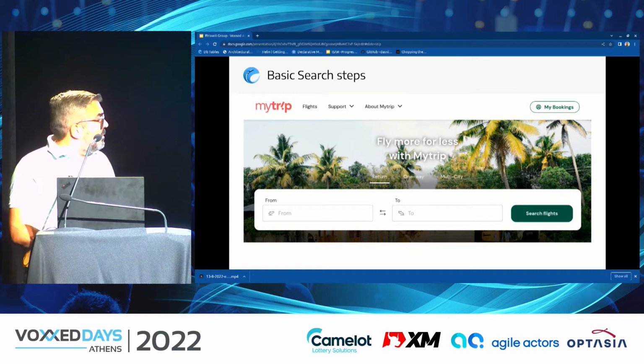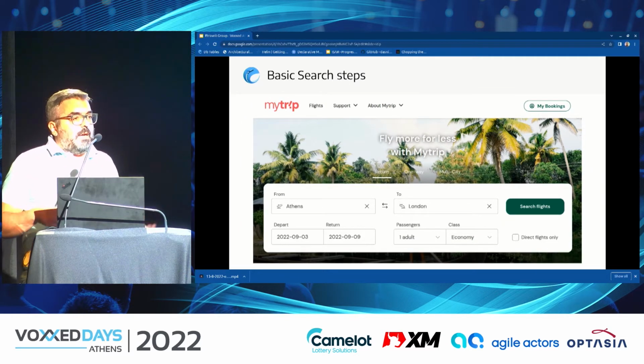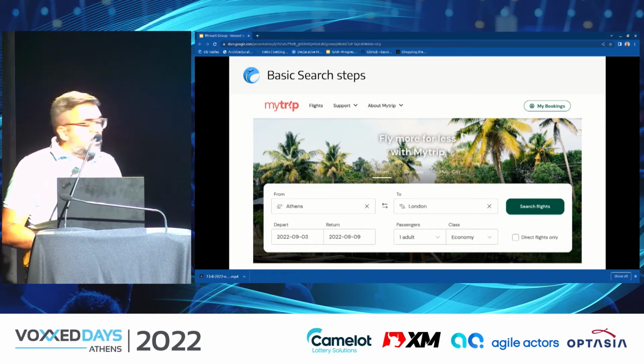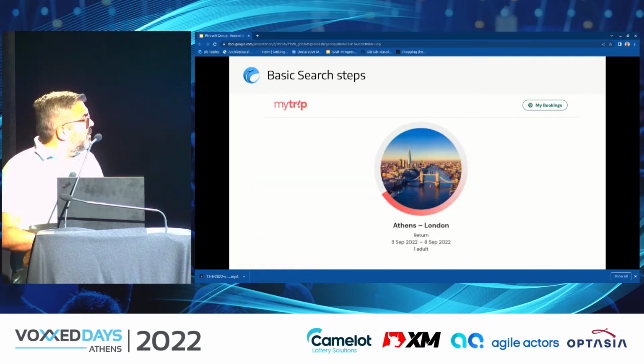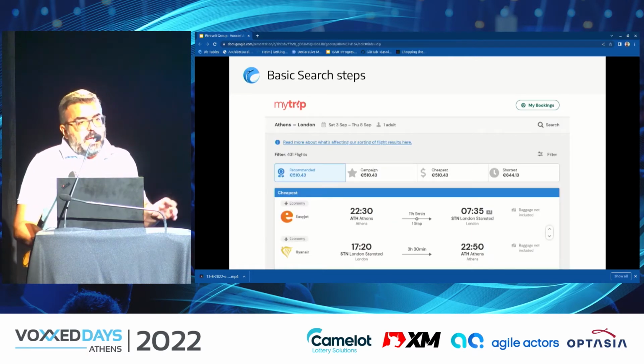The customer wants to go, let's say, from Athens to London, and provides some extra information: departure date, arrival date, and some characteristics about the trip, how many adult passengers, what kind of economy class the customer wants, and they search.